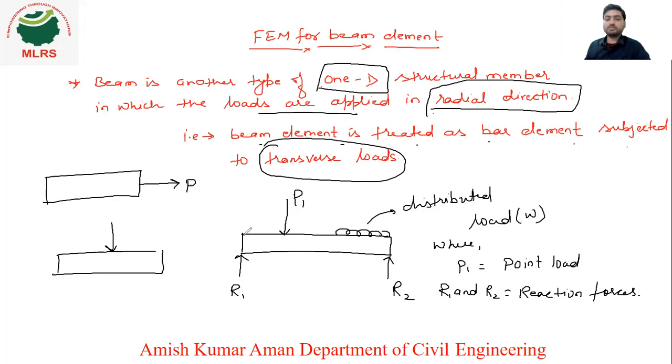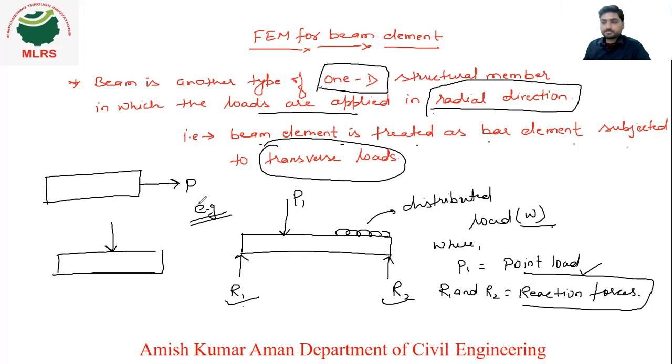You can see here I have given one example. This is P1, a load acting at this point. P1 is your point load, and this is a UDL, uniformly distributed load. Let's say this is W, and R1 and R2 are the reaction forces, right? This is an example of a beam element, right?